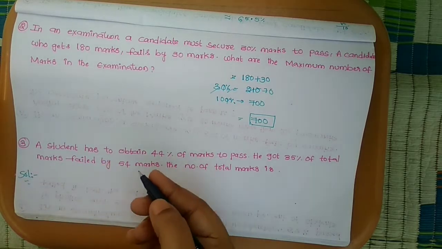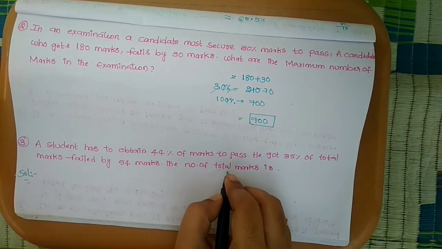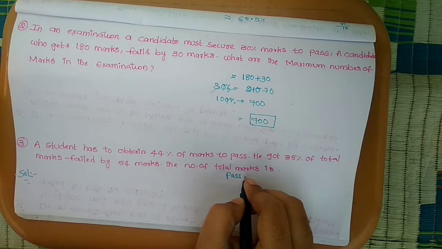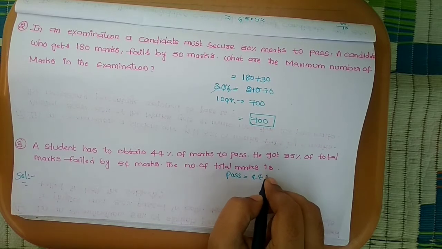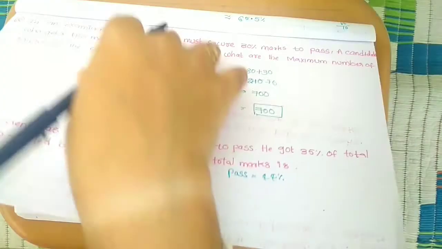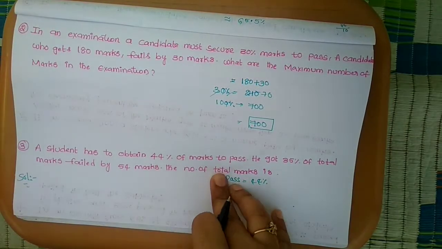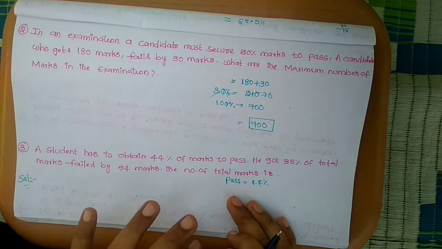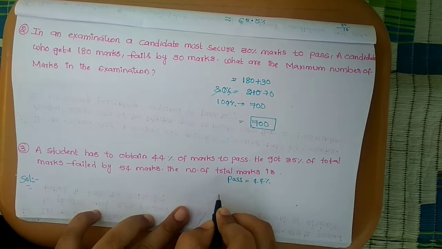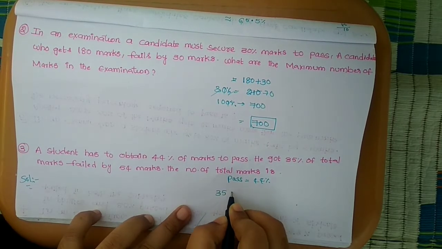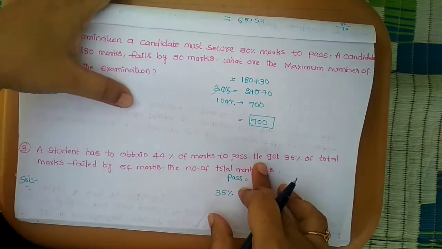So if he wants to pass, he needs 44%, right? But he gets 35% marks and failed by 54.